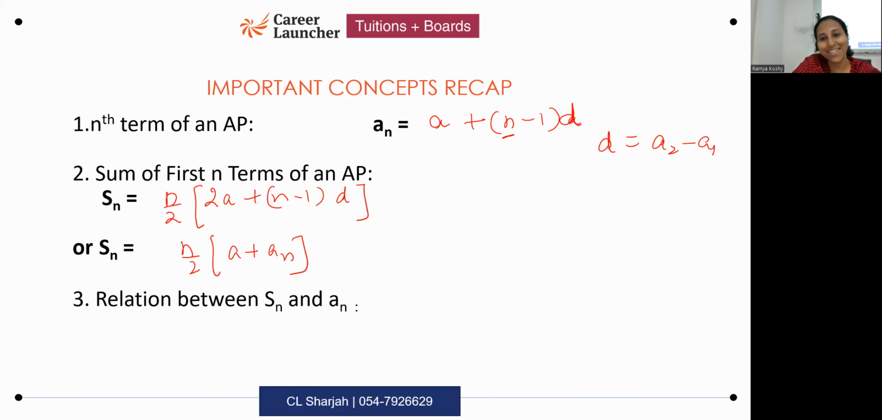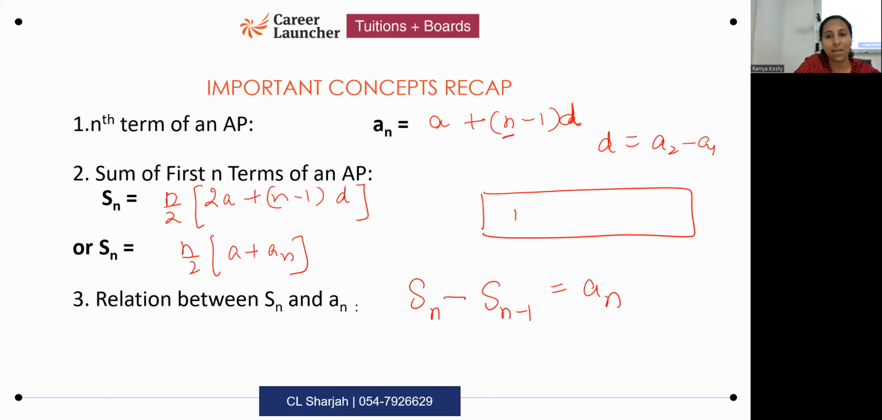And what is the relation between Sn and an? The relation between Sn and an would be: Sn minus Sn minus 1 is equal to an. Yes, Sn, the sum of n terms, minus the sum of all the previous terms will be equal to an. For example, if I'm having 1, 2, 3, 4, 5 terms, how can you get the fifth term's value from this formula? Sum of all 5 terms minus the sum of these 4 terms will be the fifth term's value. That is the meaning of this formula: Sn minus Sn minus 1 is an.